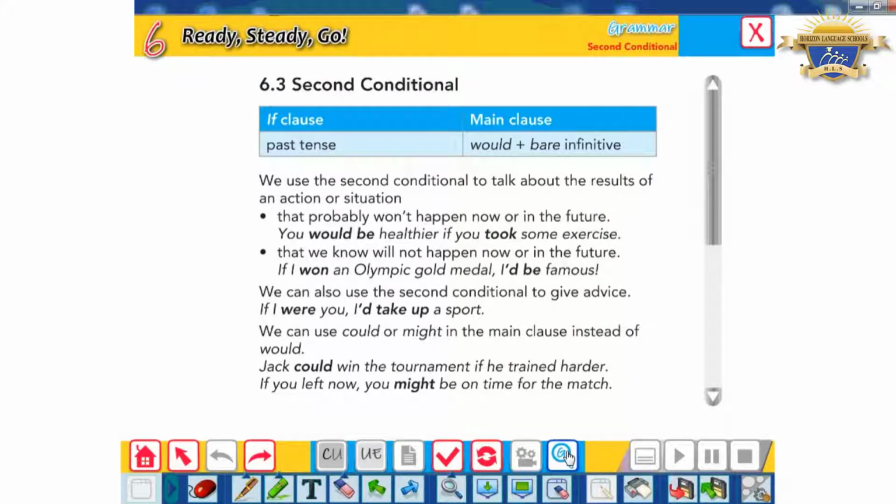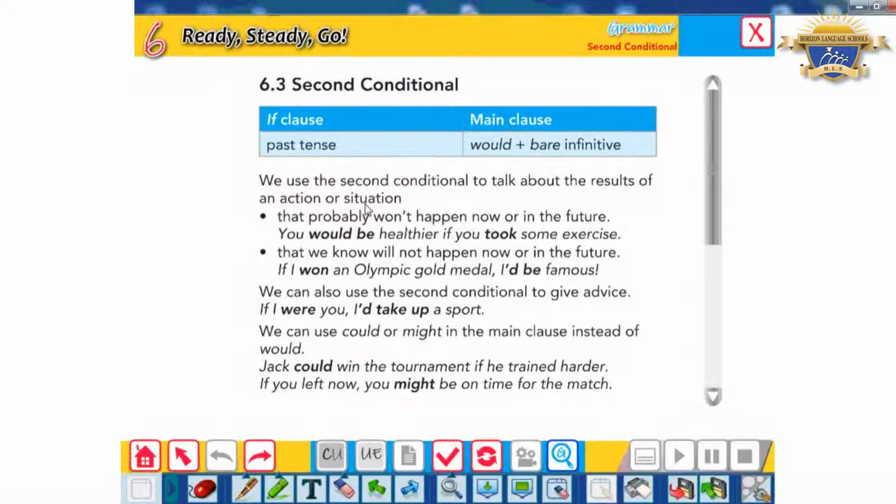Did you notice a difference between the second conditional and the first one? Yes, the if clause here is completely different, because in the first conditional I used the present simple, while in this type I used the past tense. Even in the main clause, in the first conditional I used will, can, may, or might, but in the second conditional I used would plus the stem verb. What about the use? We use the second conditional to talk about the results of an action or situation.